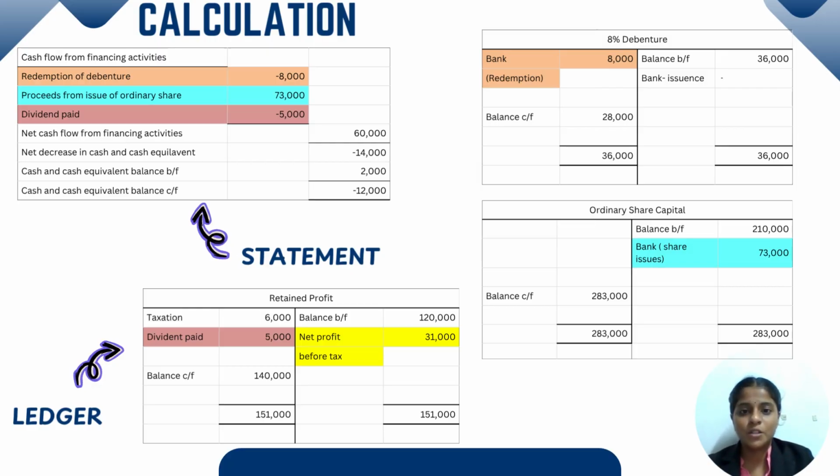So we write the 2,000. And how to find the negative 12,000, which is the balance carried forward: cash at bank carried forward has no value, but bank overdraft is 12,000. It is a bank overdraft, so we put it as a negative.